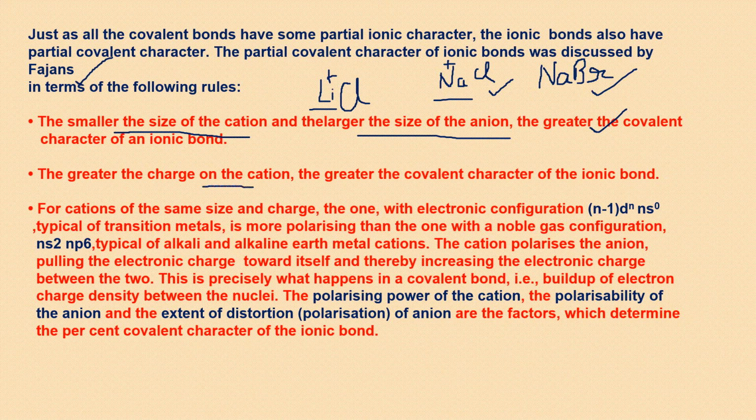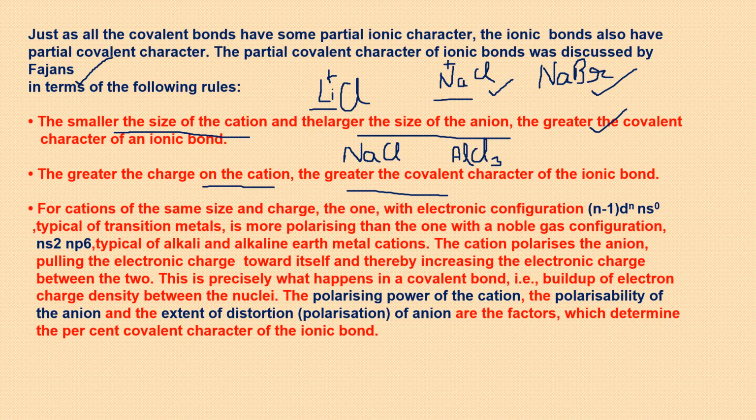The greater the charge on the cation, the greater the covalent character. If I compare NaCl with MgCl2, or let us take AlCl3, then obviously in AlCl3 the charge on Al is 3+, in Na it is 1+. So it is easy to lose 1 electron as compared to losing 2 or 3 electrons. That's why the more the charge on the cation, the more will be the covalency in its character.